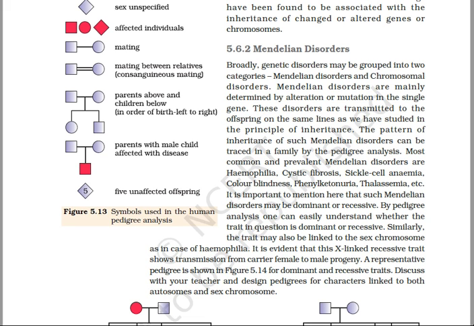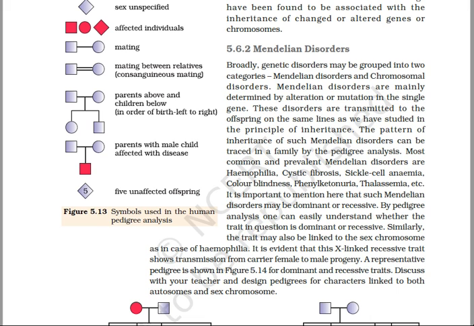Since defective genes are present on autosomes, both males and females are equally affected. The disease exhibits itself in the homozygous recessive condition only. The parents of affected children are heterozygous and carriers of the disease. Parents of afflicted children do not have the disorder or may show only mild symptoms, but the siblings may have the disorder.